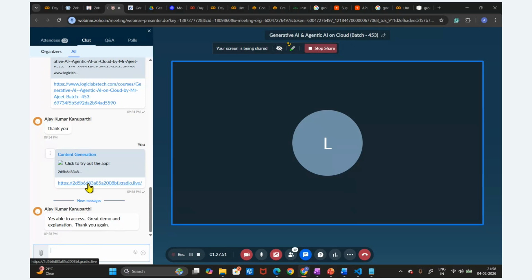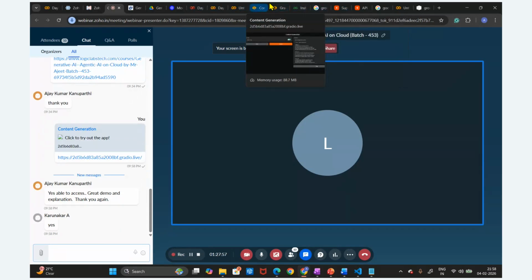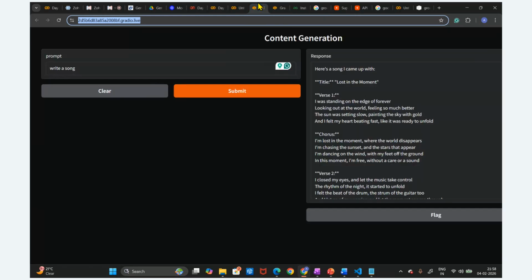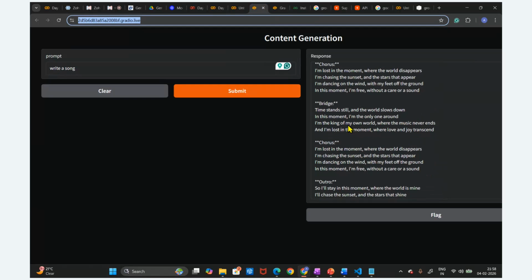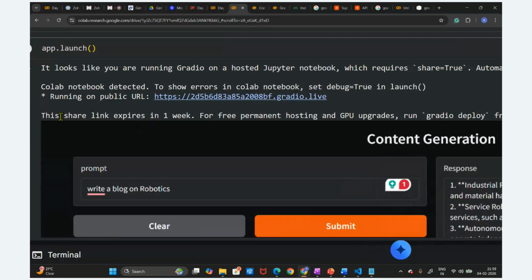Great. Now you can see we have built this application and we are able to access it. It is a very simple application. Initially we created a small application, and now we have created one AI application. How long will this application last? This link will be there for the first 1 week, but after this 1 week it is going to expire.